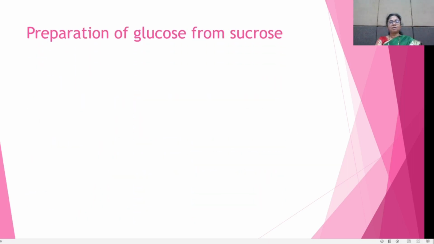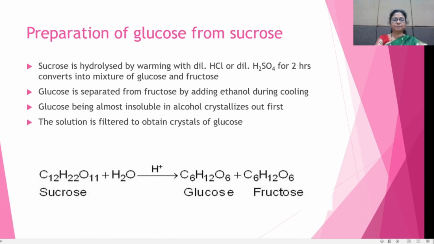Now see the preparation of glucose. There are 2 methods. The first method is the preparation of glucose from sucrose. Sucrose is hydrolyzed by warming with dilute HCl or dilute H2SO4 for 2 hours. Then it converts into a mixture of glucose and fructose.